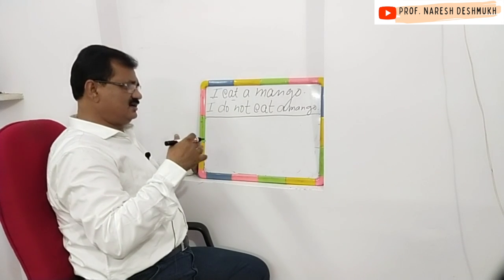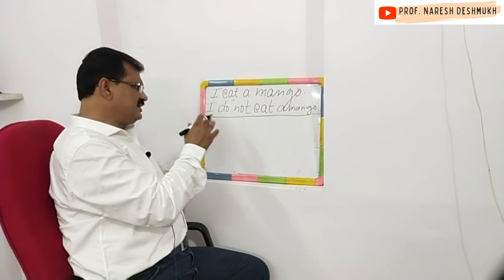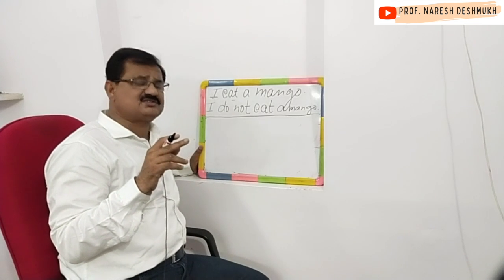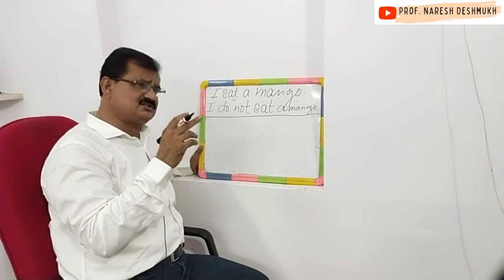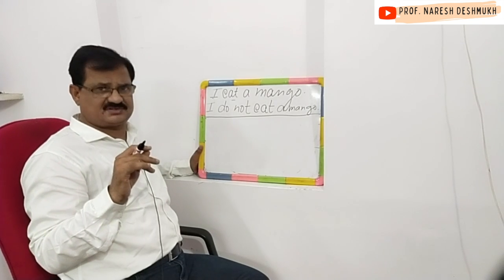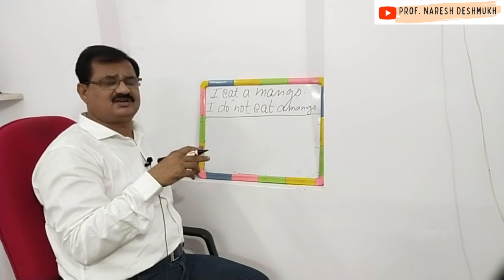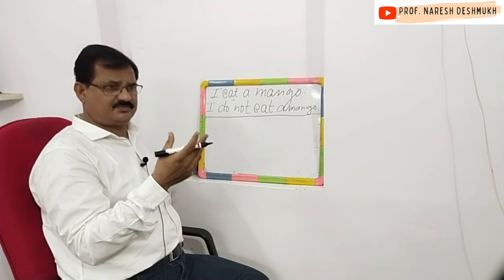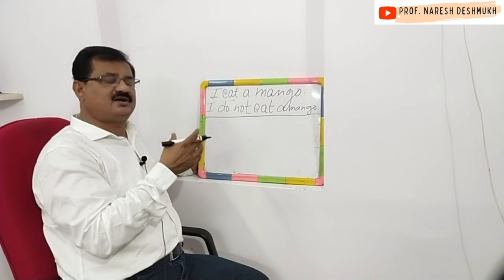And now let us learn verbal questions, and then we will learn WH questions. You know there are 2 types of questions, verbal questions and WH questions. The verbal questions are the questions which begin with verbs, auxiliary verbs, and WH questions are the questions which begin with the question words in the family of WH. So first of all, let us learn verbal questions.